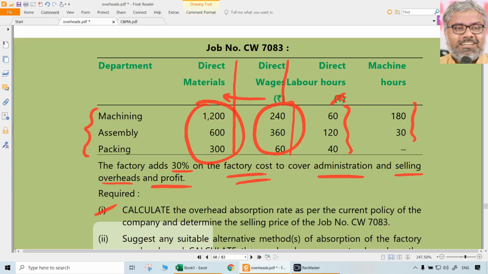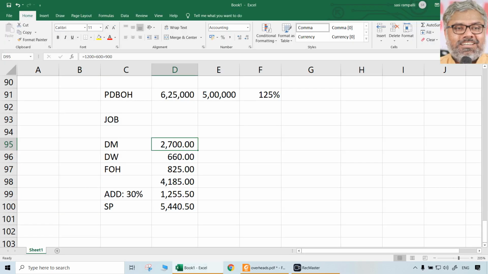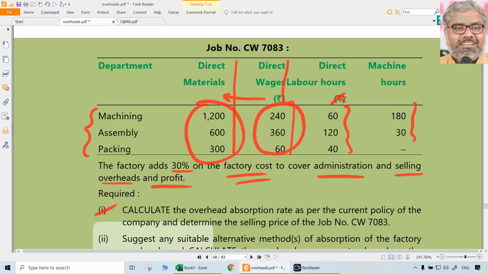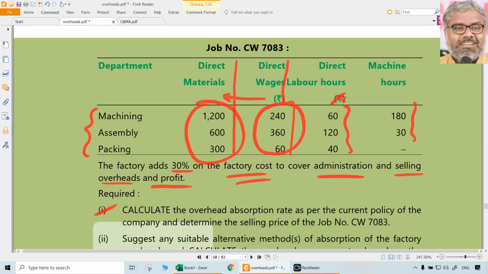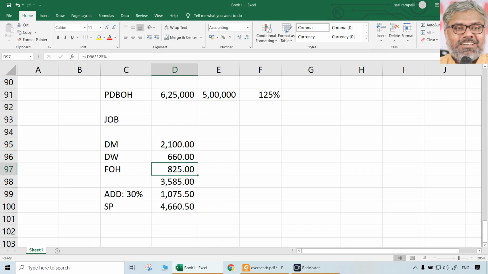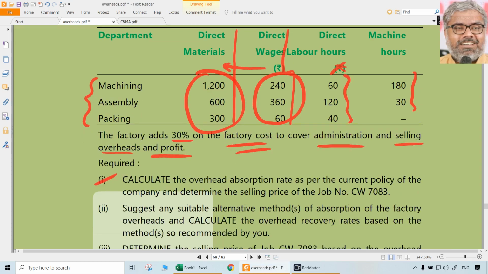So 1200 plus 600 plus 300, here 2700. Is it 2700, 900? How has it come? 1200, here I made a mistake. It's not 900, it is 300. 12 plus 6 plus 3, 2100. Direct wages is correct, 660. And recovery is 125%, percentage covered, no problem. Add 30%, this is also percentage, so no problem. So the actual selling price for the job is, according to the old method, 4660.5. That is the answer for the first question.